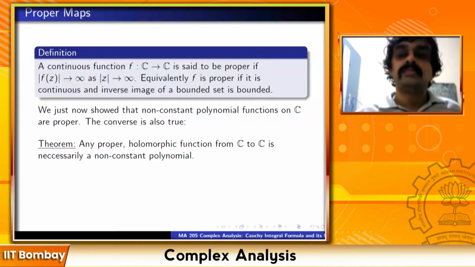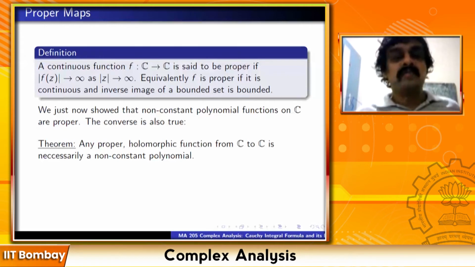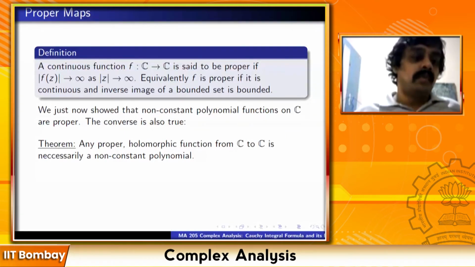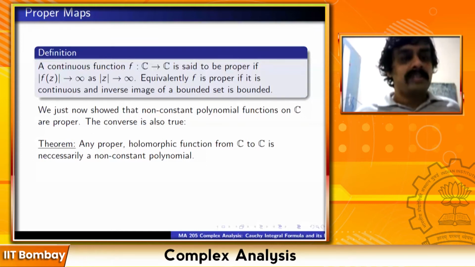Does inverse have to exist for every single point in C for a proper function? No, what does inverse mean? Inverse image for every point must exist for a proper function. Is it necessary? No, every subset has an inverse image. I think there is some confusion about what inverse image means. If I take a subset S inside the complex plane, what does inverse image mean? What is f inverse of S? F inverse of S simply means you take all points in C whose image lands inside S. That is what you mean by inverse image.